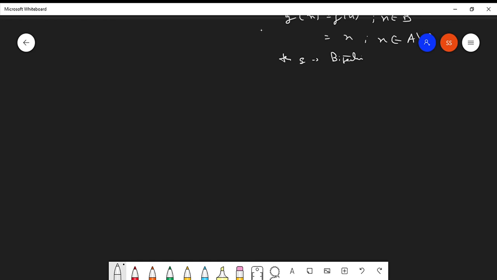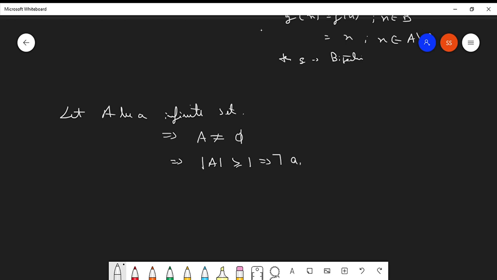See, let A be an infinite set. What does that imply? That implies that A is not an empty set. That further implies that the cardinal number of A must be greater than or equal to 1. That implies there exists some A1 which belongs to the set A. Now, what is the set of the difference of A and the element A1?